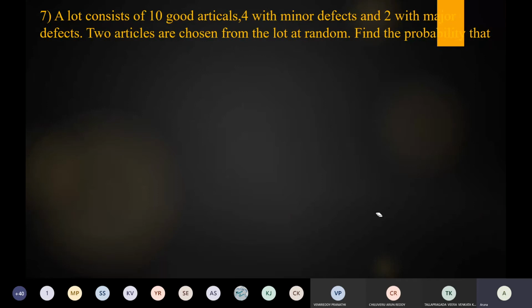Next question. A lot consists of 10 good articles, 4 with minor defects and 2 with major defects. 2 articles are chosen from the lot at random. Find the probabilities that... Using this question, can you find out the N of S? Anyone? Make it fast. Find out the N of S and tell me the answer.